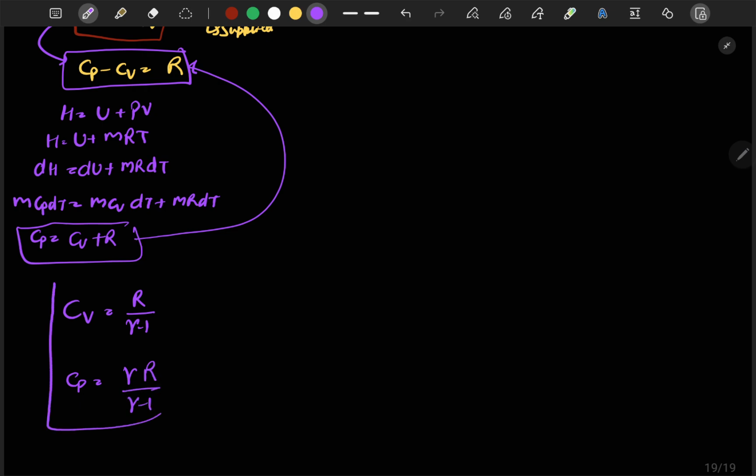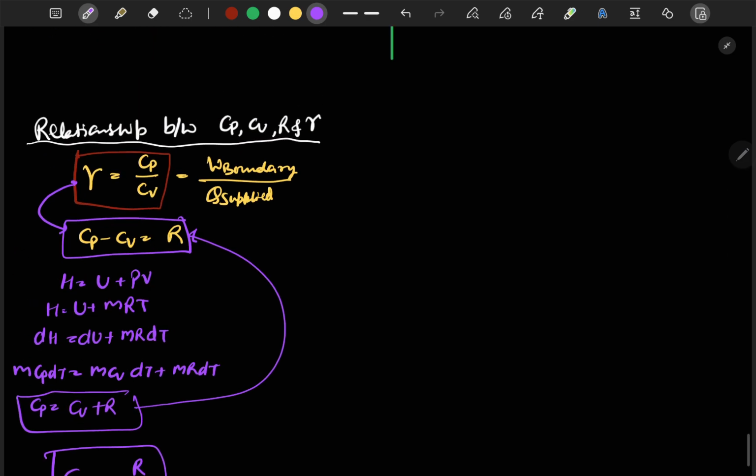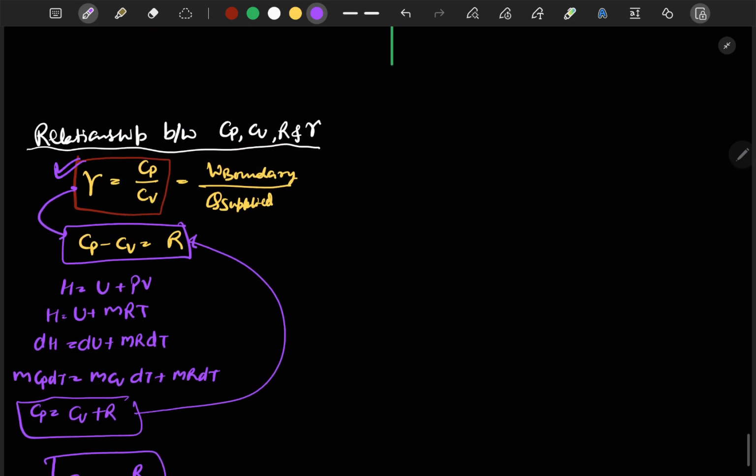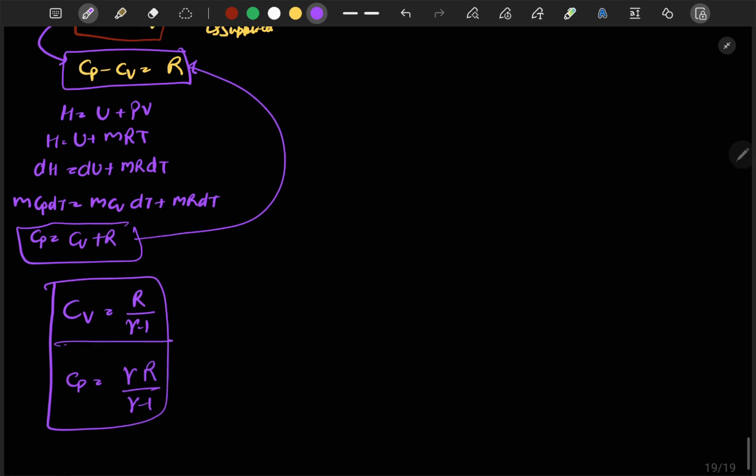From here you can see that Cp is always gamma times Cv. In a few derivations we will use these equations.